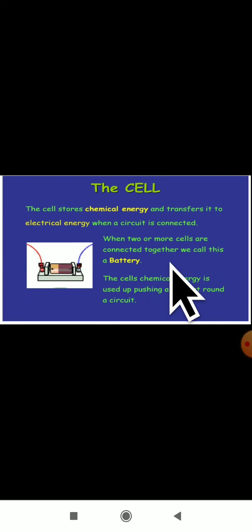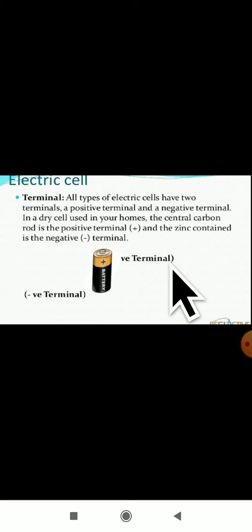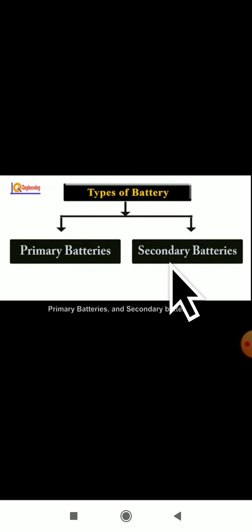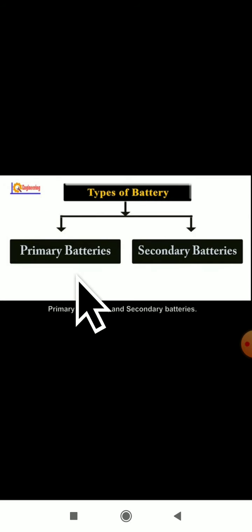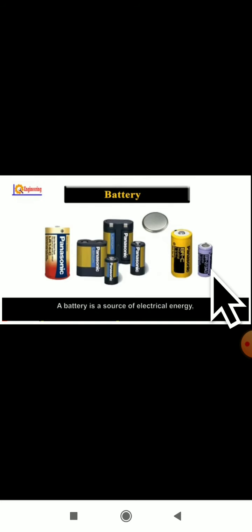And I have taught you the definition of a battery also. What is a battery? A battery is nothing but when two or more cells are connected together in a series, then it forms a battery.